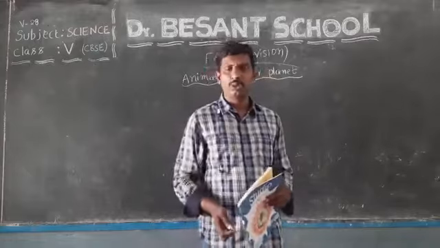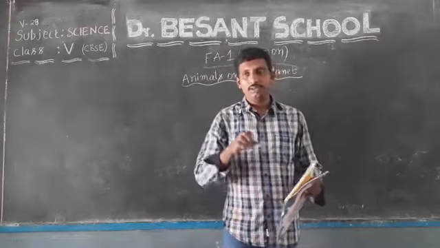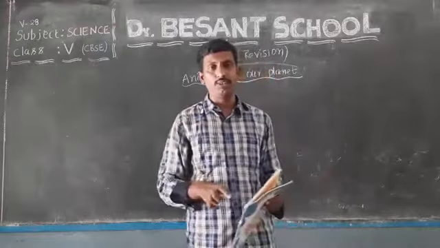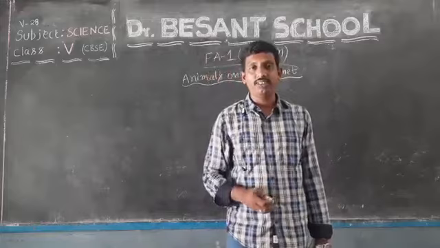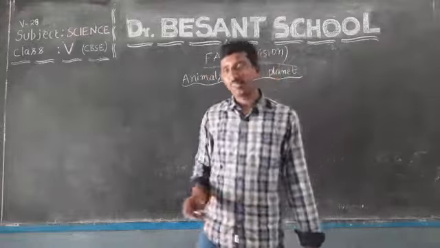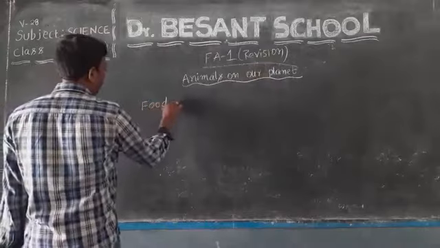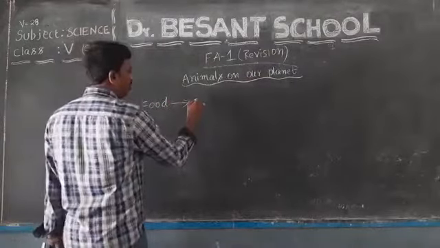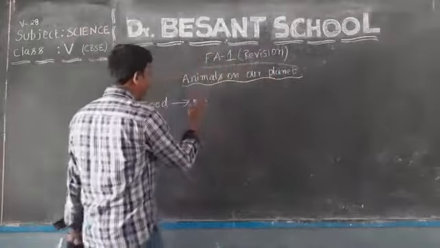We have done so many classifications. Do you remember all those? Yes. I am going to give some examples regarding the first classification of animals. We did it on the basis of the food they eat. Based on the food the animals eat, they were classified into how many types? Three types. Very good. What are they?